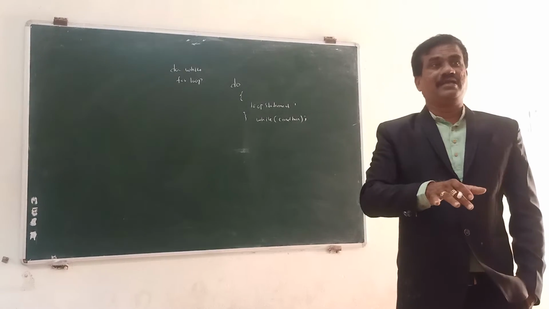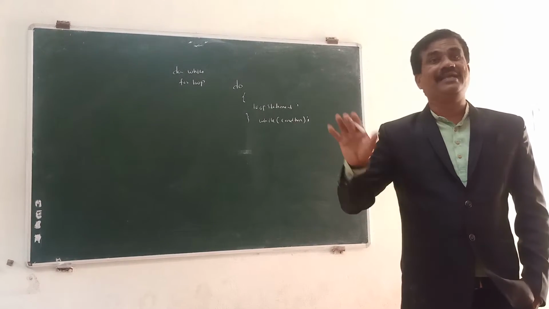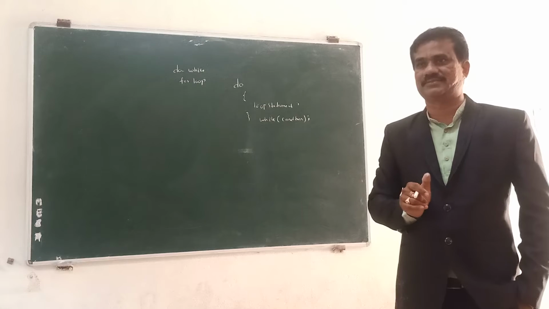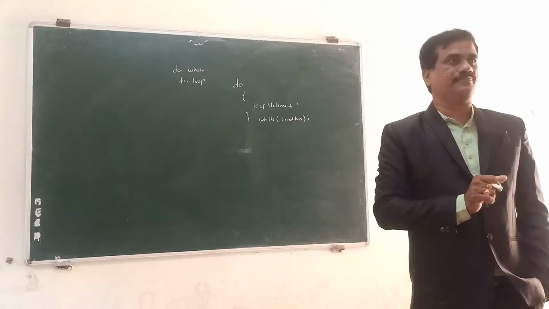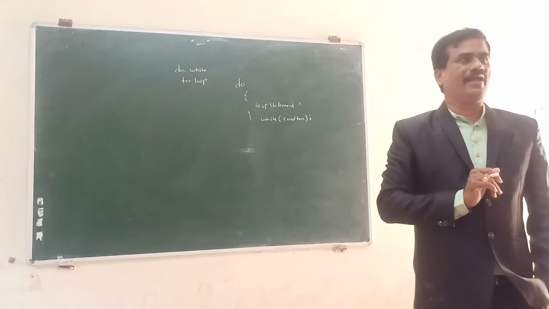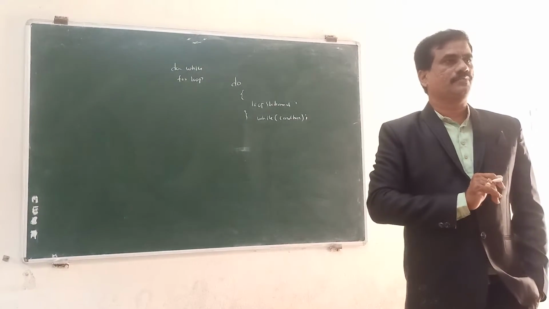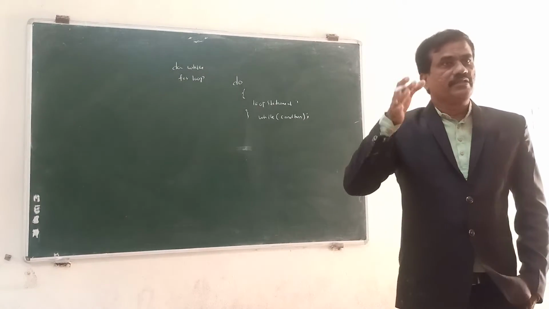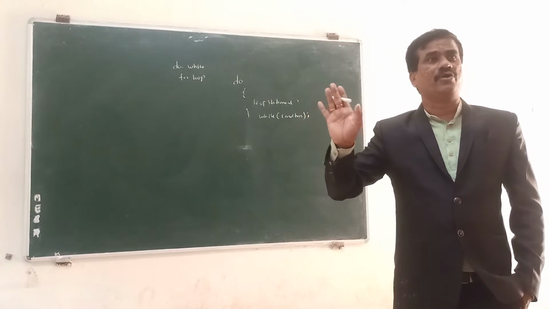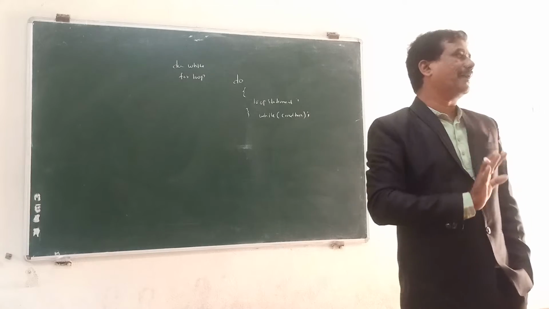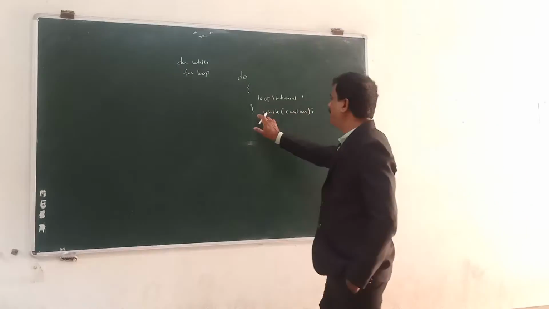If you do not give the semicolon, it gives a syntax error. That is the difference between while and do while. When implementing while, there is no semicolon, but in do while, after the while condition, the semicolon is mandatory.